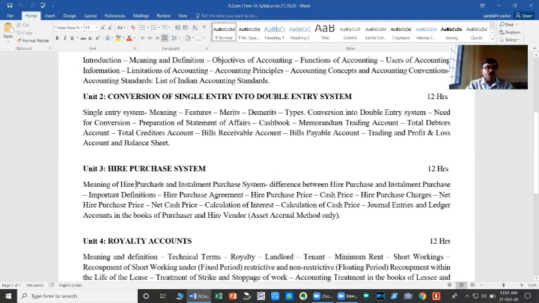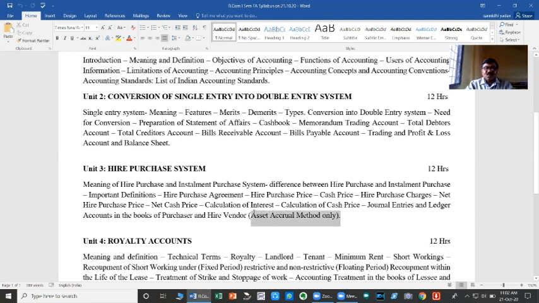Then the meaning of both systems, and the difference between hire purchase and installment purchase system. Of course, they are sub-methods of credit transactions, but there are little differences between these two methods as per the law. So there are legal differences between the hire purchase system and the installment purchase system. Then the important definitions: hire purchase agreement, hire purchase price, cash price, hire purchase charges, net hire purchase price, net cash price, calculation of interest, calculation of cash price, journal entries, and ledger accounts in the books of the purchaser and hire vendor, that is, the asset appraisal method only.